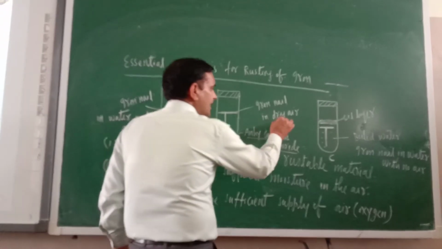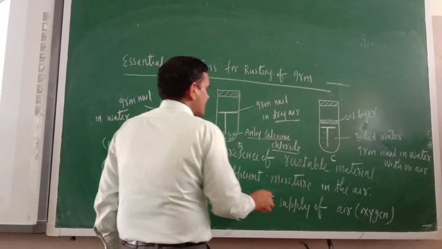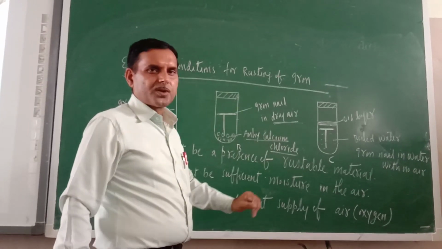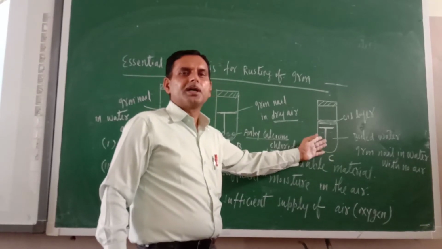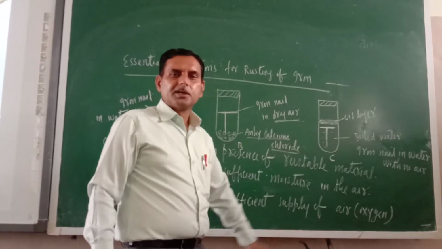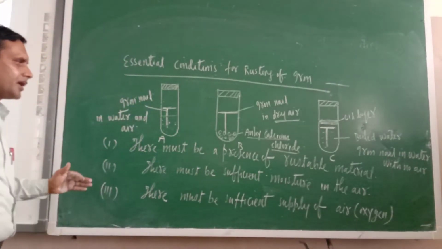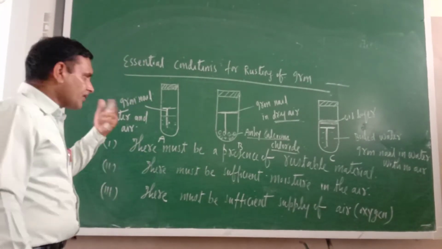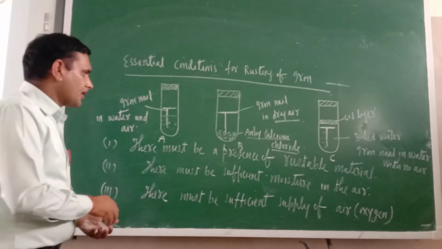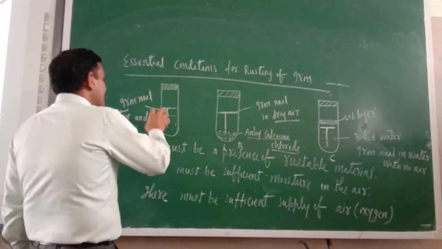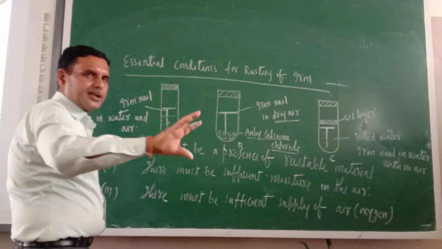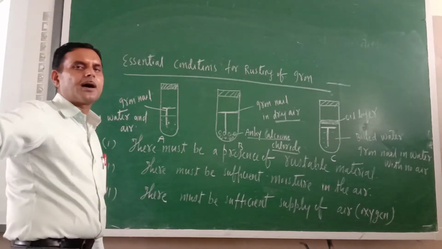Whatever air was, that air was dry. So only the iron nail was here. Now in this case, what was there? Air was not reaching the test tube, only the nail was dipped in the boiled water. So after this activity, what can we say was the reason that the iron nail in test tube A only got rusted? Because in test tube A, water and air were present in sufficient quantity.